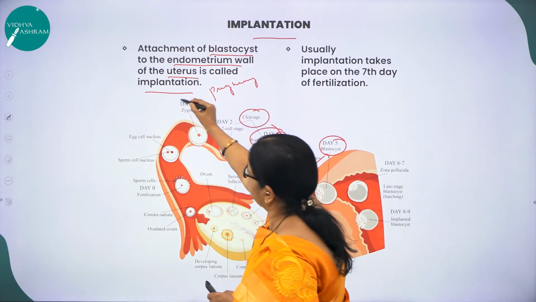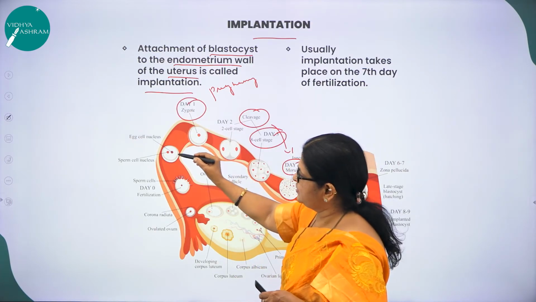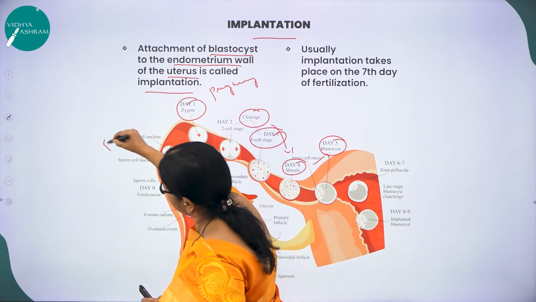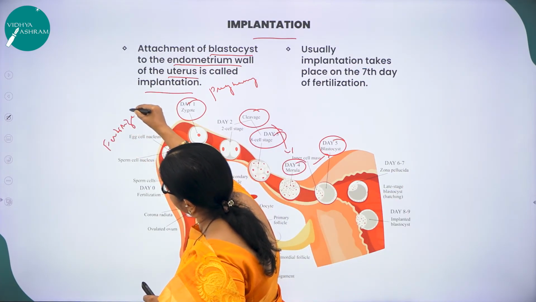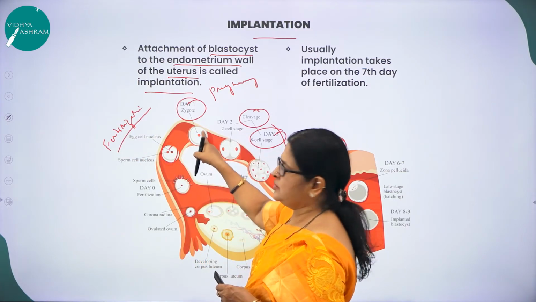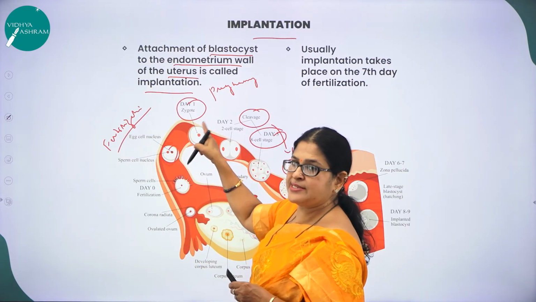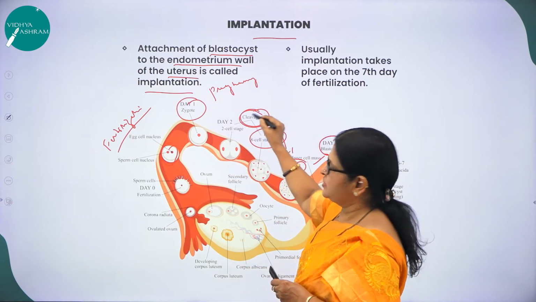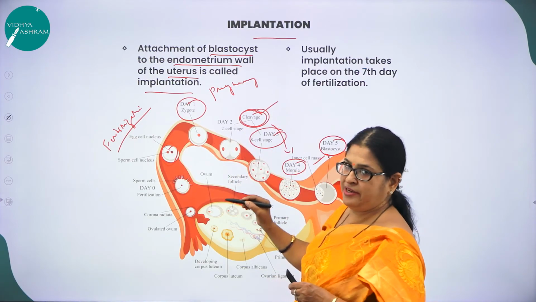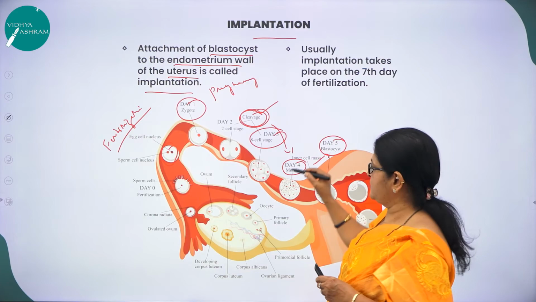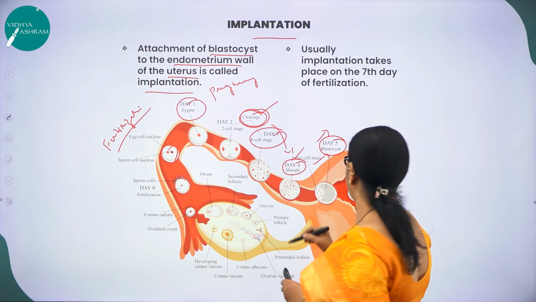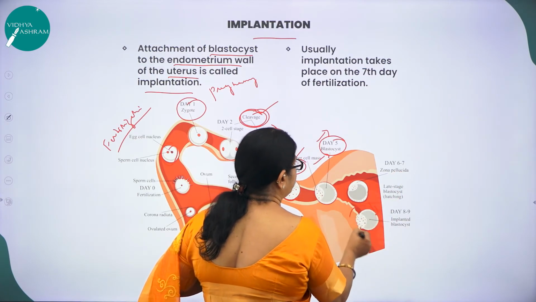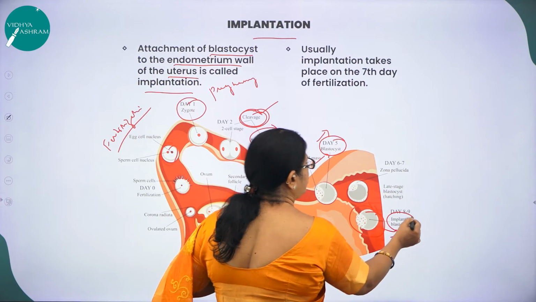The zygote will undergo repeated division. Here you can see the fusion of the male gamete with the female gamete, and this is called what? This is fertilization. Zygote is formed. This zygote is a single cell which will undergo repeated mitotic cell division, and the first repeated mitotic cell division leads to what? Cleavage. Cleavage will lead to the 32-cell stage called morula. Morula into blastula, and then the blastula will get implanted to the endometrium wall, and this is called implantation.